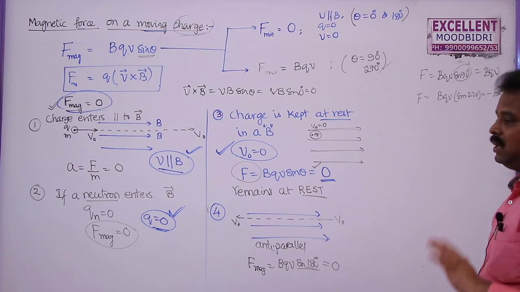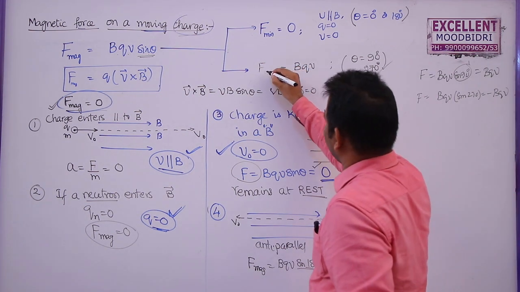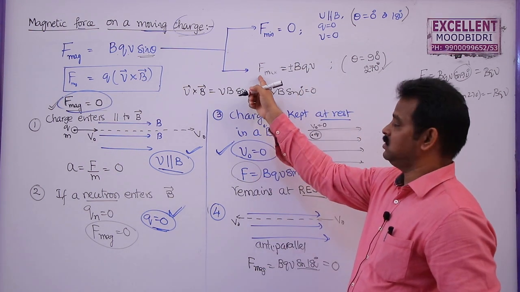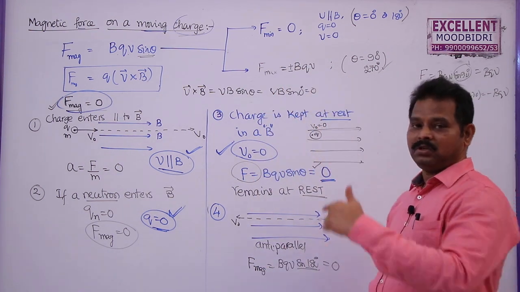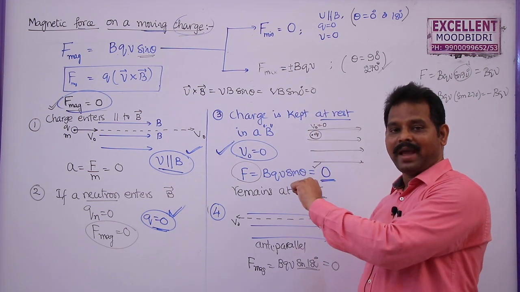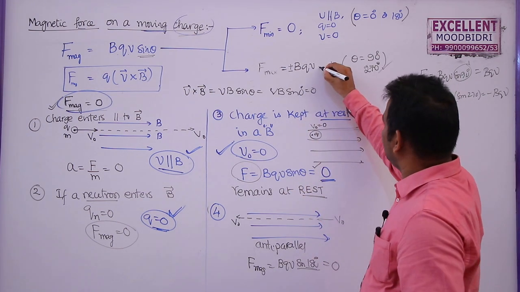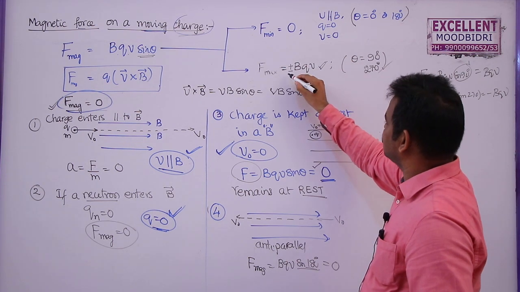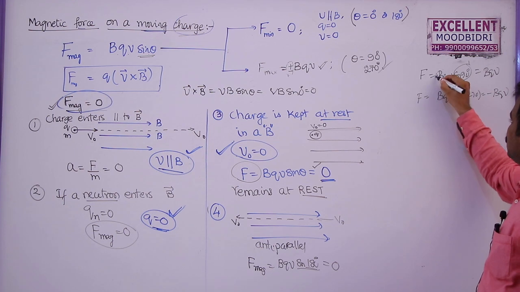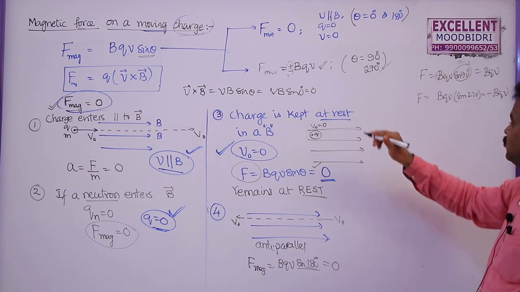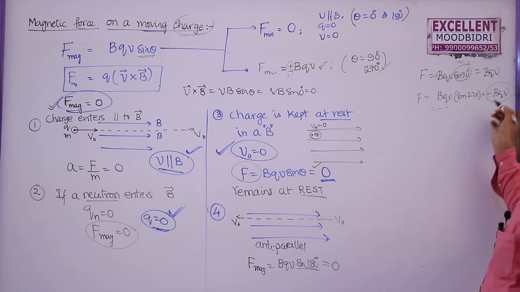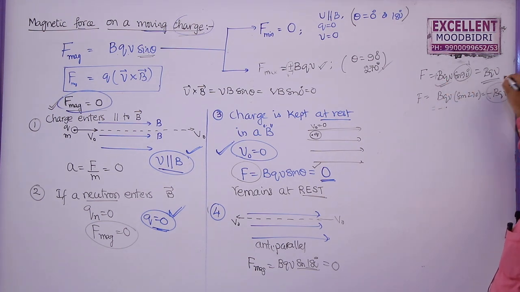minus BQV. Remember students, the force is maximum and its value may be plus or minus, because force is a vector. Plus BQV means it is acting in one direction. Minus BQV means the same magnitude will be acting in the opposite direction. So this is the only difference between these two, and here it is not that important.